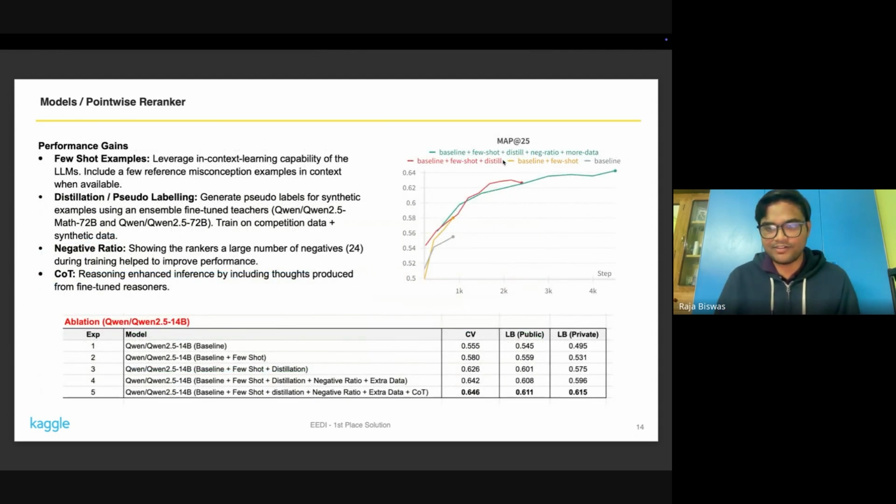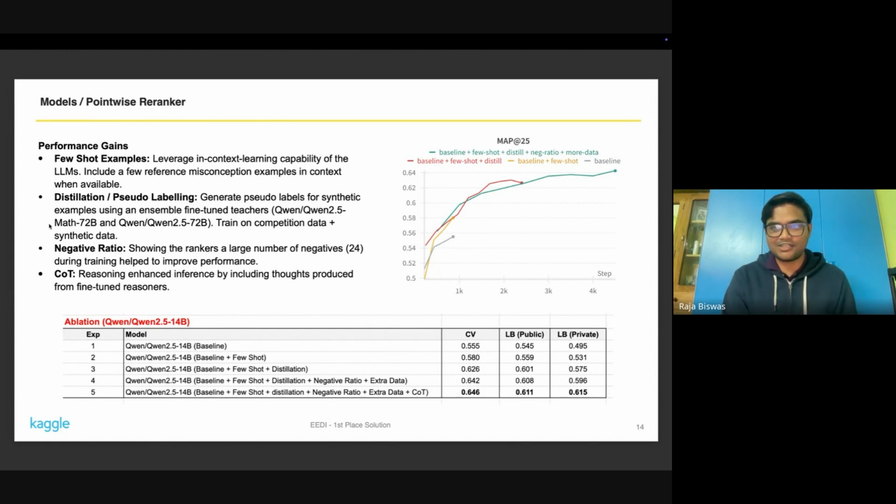And for this kind of re-rankers, I did quite a few experiments, and I found 4 factors that help to improve the performance. First one is context enhancement with few-shot examples. As all of us noticed, the descriptions of the misconceptions are quite short. And if we can provide a few reference examples during training and inference, it helps significantly for the model to learn what this misconception is about.